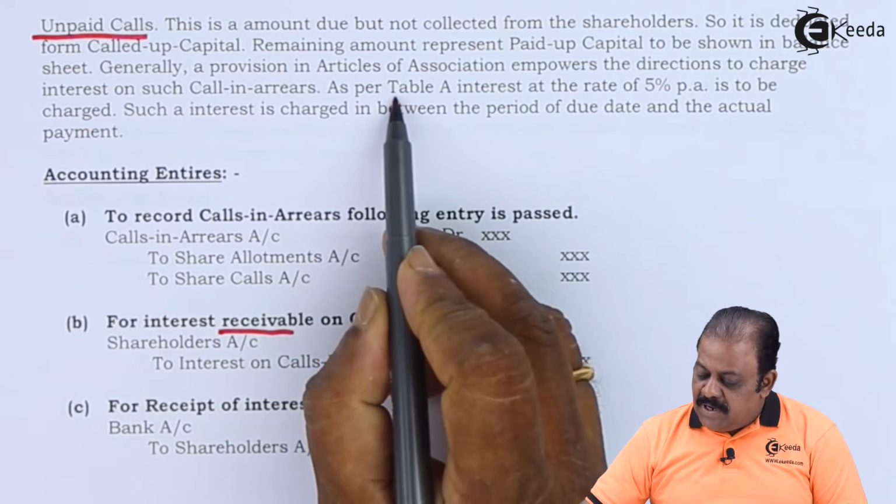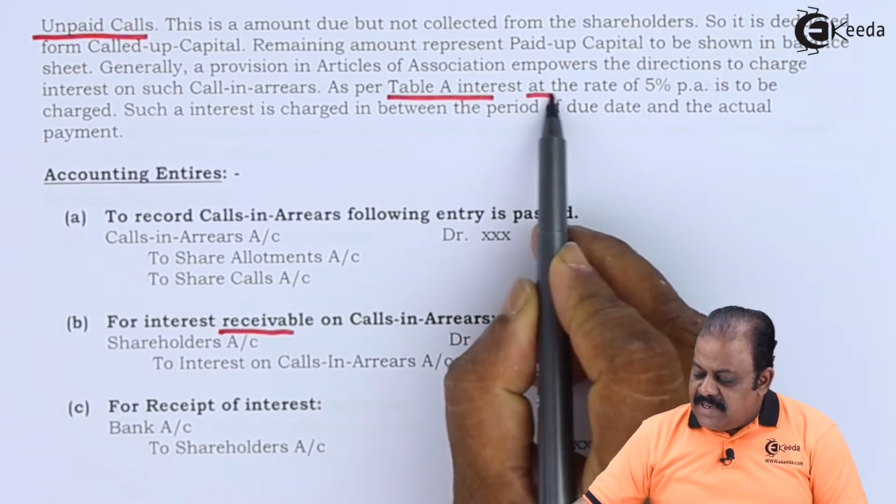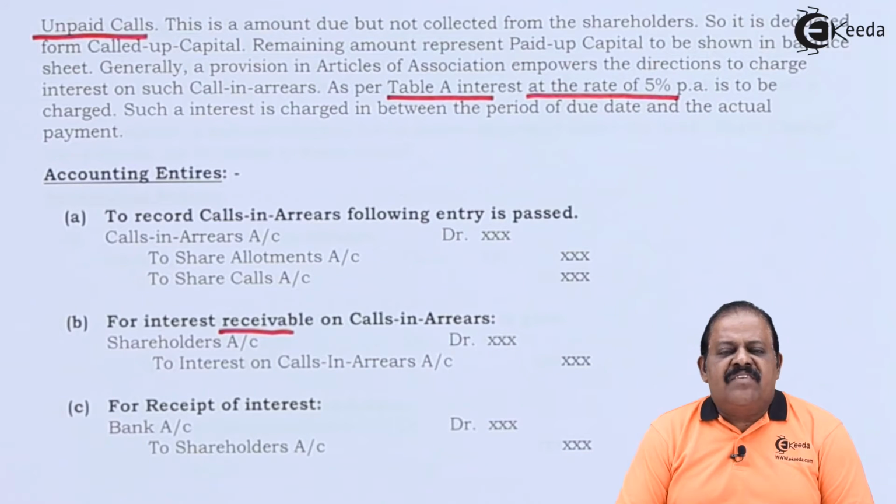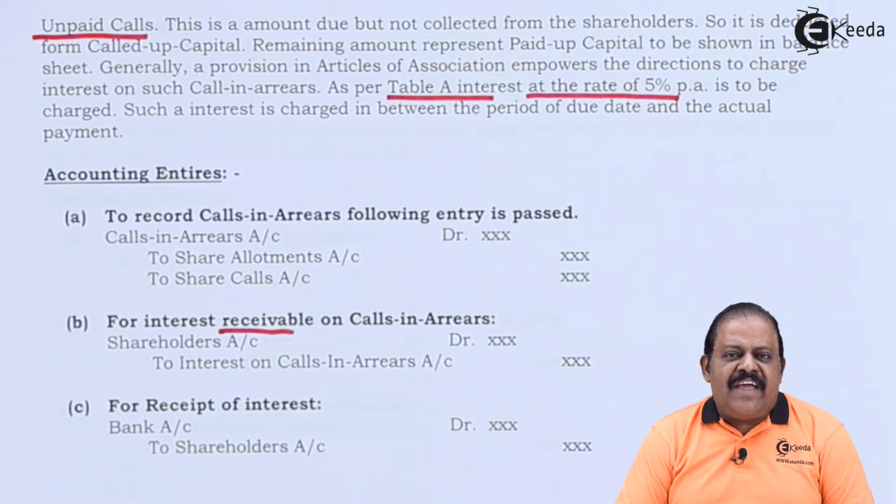As per Table A annexed to the Companies Act, companies can take 5% interest on calls in arrears for default in making payment of a call at the right time and for delay in payment of calls in arrears. This amount becomes income for the company and is finally credited to the profit and loss account. There must be a provision in the articles of association of the company for charging such interest on calls in arrears.